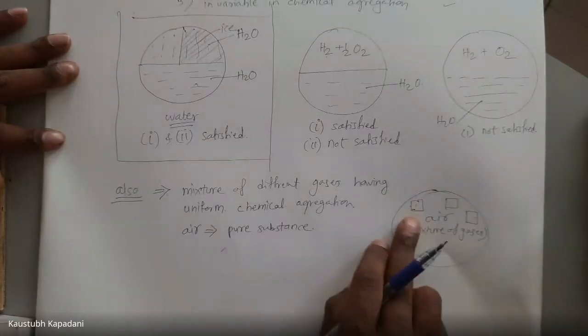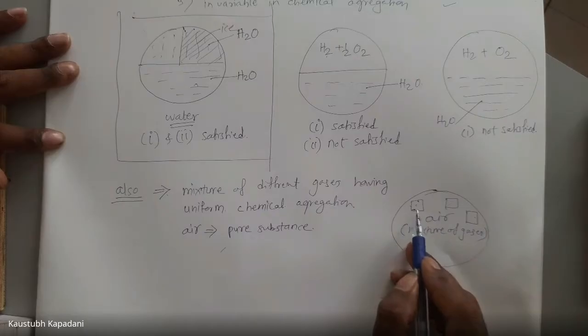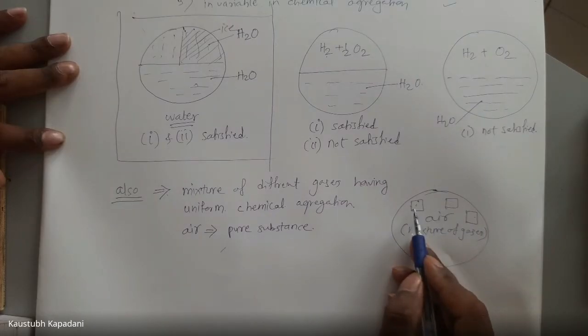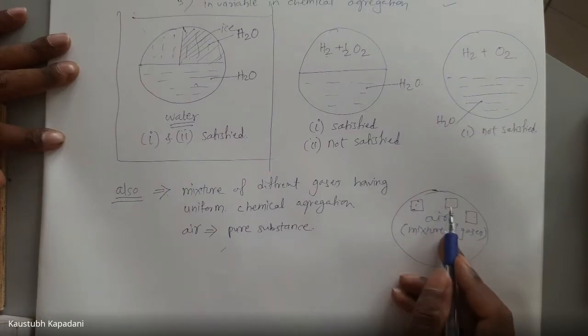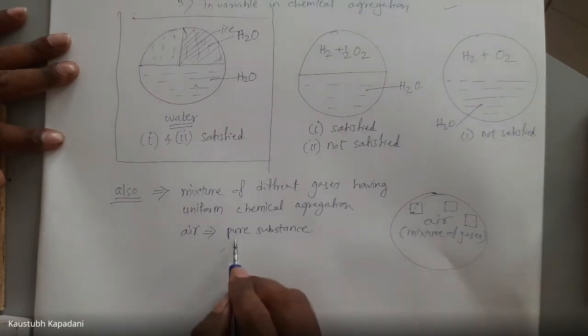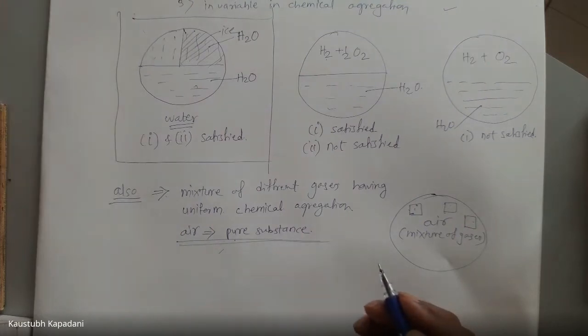Whatever H2 percentage this sample has, the same H2 percentage this sample will have. Whatever oxygen percentage this sample has, the same oxygen percentage this sample will have. So chemically it is homogeneous, so we can say air can be a pure substance, right? So this is about pure substance.